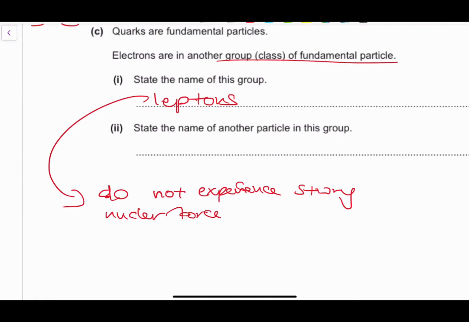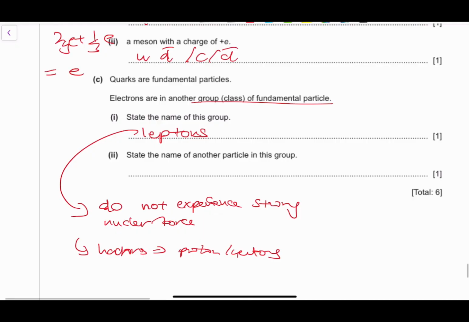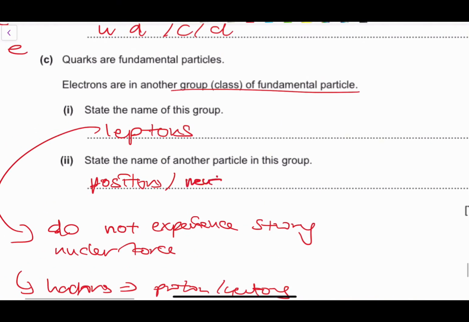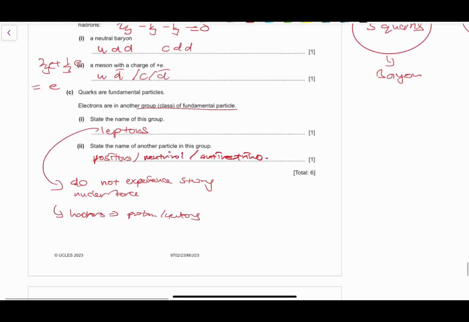They're found in the shells, outside of the nucleus. The opposite of them are hadrons, which are basically protons or neutrons, and these are found inside the nucleus of an atom. The positron also belongs to the leptons group, along with the other particles outside, the neutrino and the anti-neutrino. All of that fits into those particles.